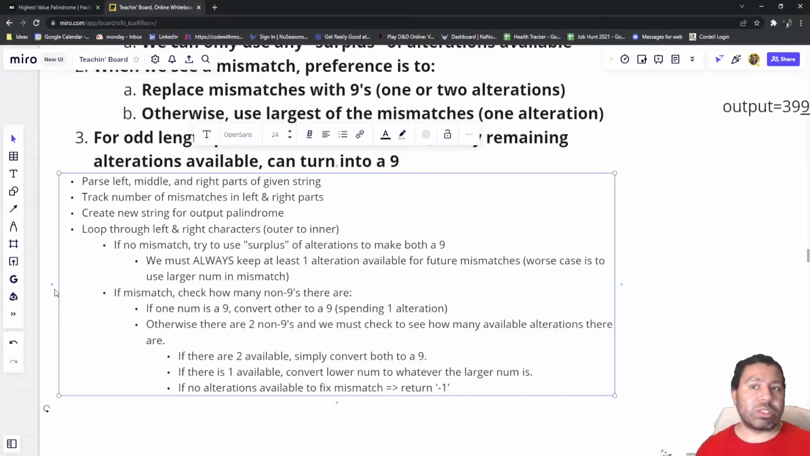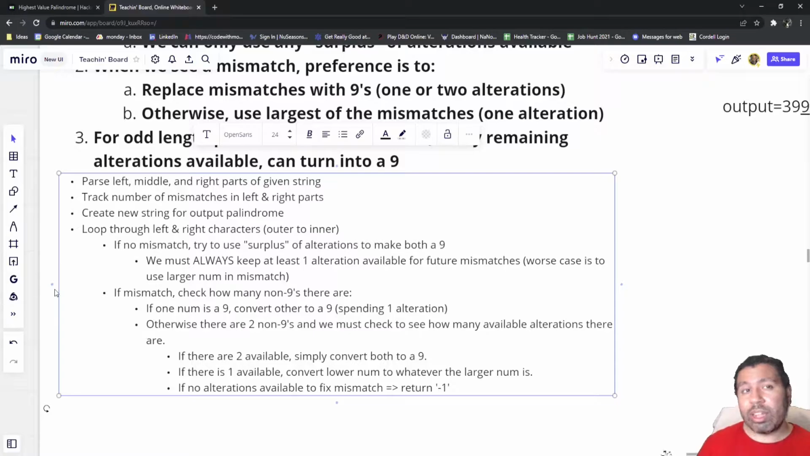First, if one of those numbers is already a 9, then your job is half done, right? You just need to convert the other one to a 9, in which case you're only spending one alteration. If both of those numbers are not a 9, then you have to tease this out a little bit. The first thing to consider is how many alterations do you have available. If you have 2 available, then you could just spend those 2 to change both numbers to a 9, and that's totally valid.